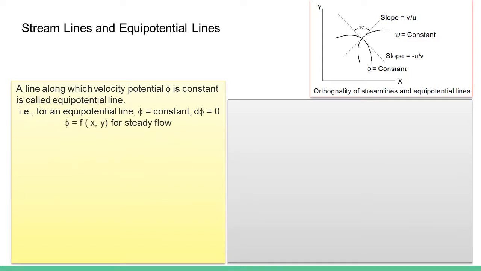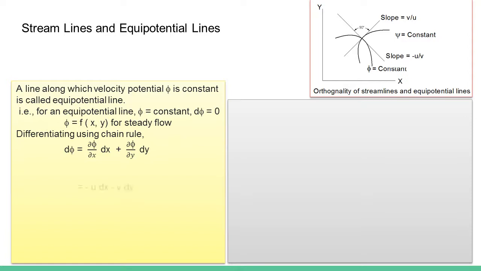So going ahead with this derivation or proof, we have function phi is f of x, y for steady flow because there is no dependence on the time factor. Differentiating this using the chain rule, we get dφ is equal to ∂φ/∂x multiplied by dx plus ∂φ/∂y multiplied by dy.